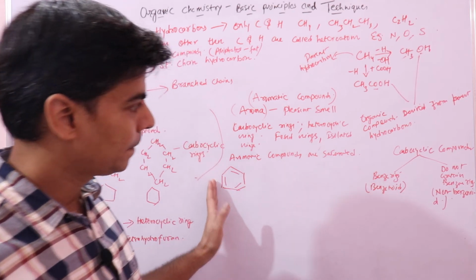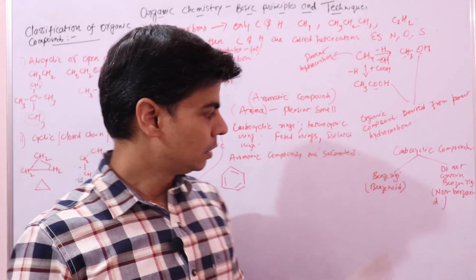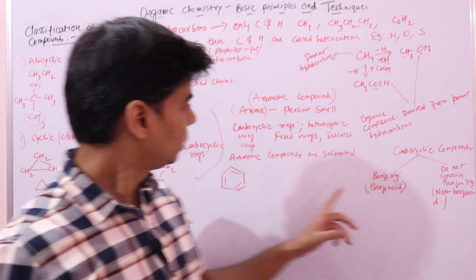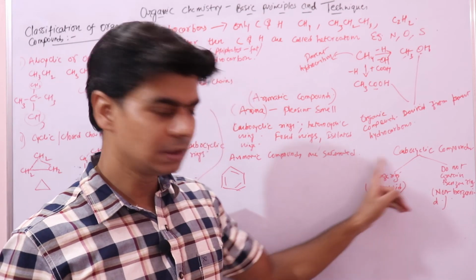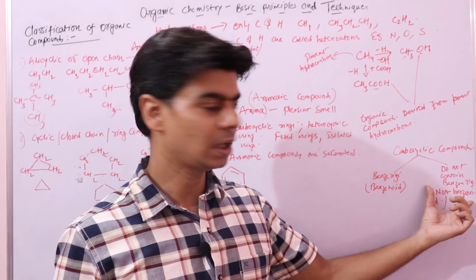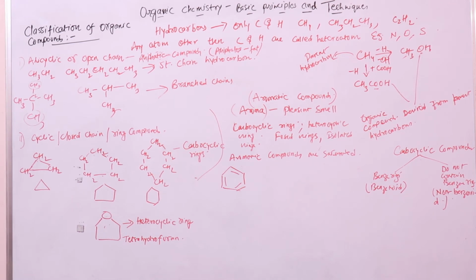Depending on the ring, they may have a benzene ring, or they may not. Those that contain a benzene ring are known as benzenoids, whereas those that do not are known as non-benzenoids, right? So let's take examples of some benzenoid compounds.